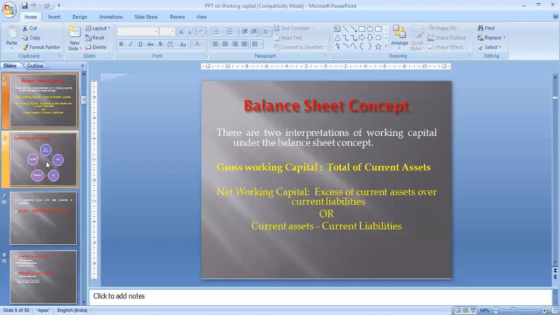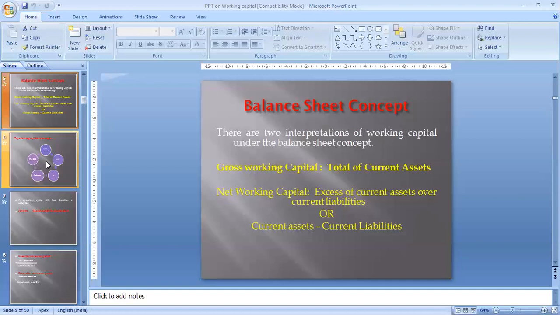Okay? Now the other is net working capital. Net working capital means the excess of current assets over the current liabilities. How much extra current assets are you having over your current liabilities? Or you can say that net working capital is the difference between current assets and current liabilities. When you subtract your current liabilities from your current assets, you will receive the net working capital. Now, net working capital may be positive or it may be negative.